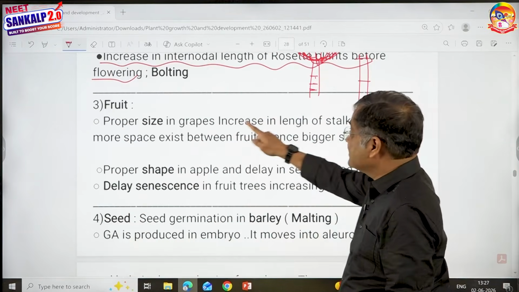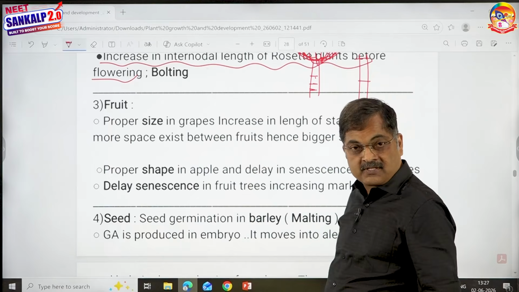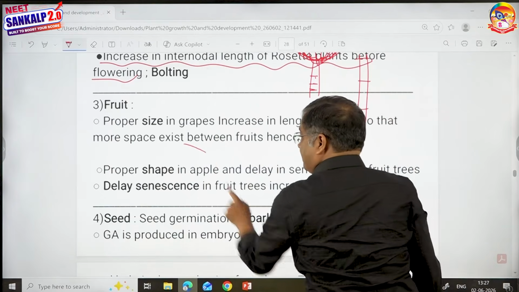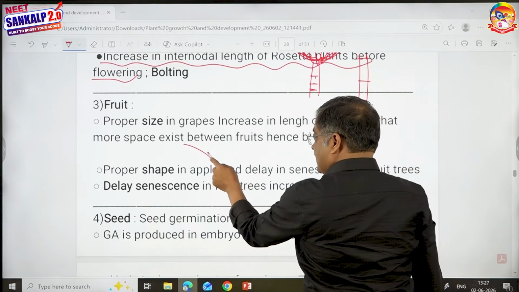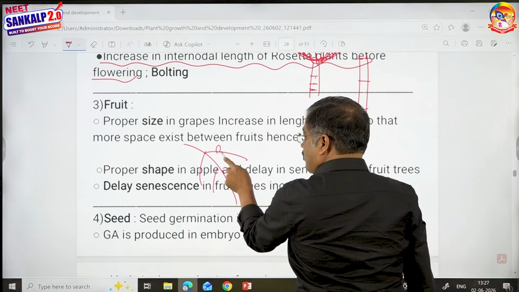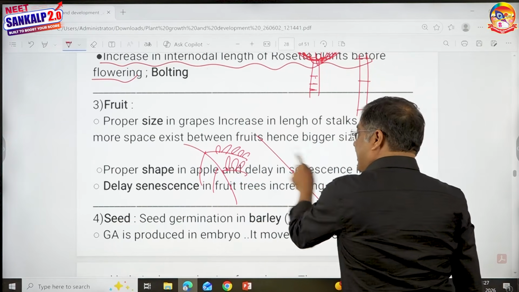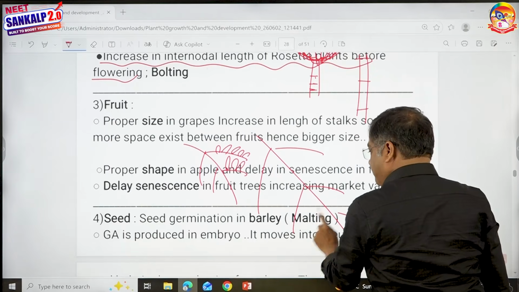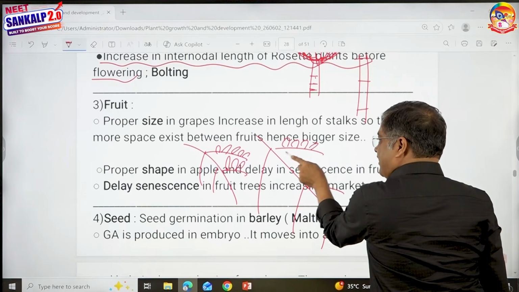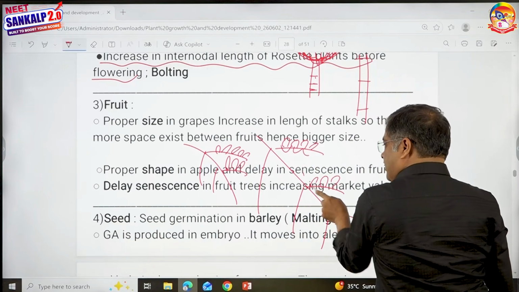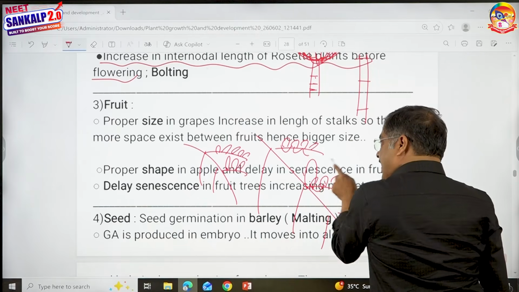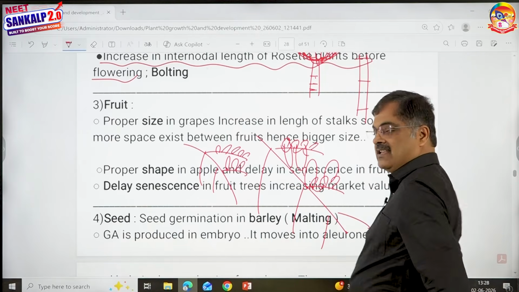Then, proper size of fruits in grapes. Imagine if the stalk of the grape is short, then naturally all the fruits are kept very close to each other. But if the stalk is long, then all the fruits are kept very far away from each other. When all the fruits are kept far away, every fruit can grow in its size.